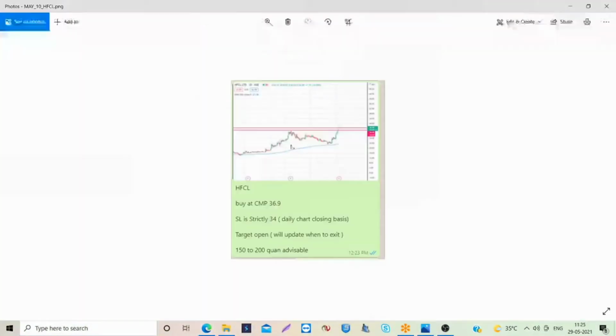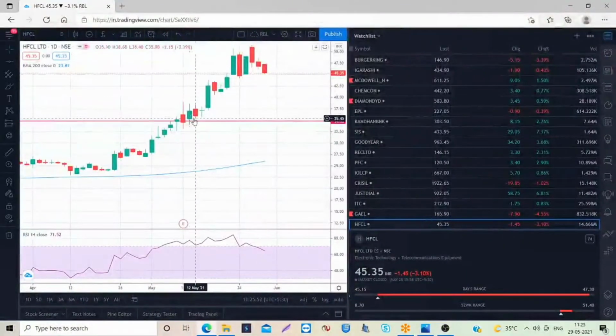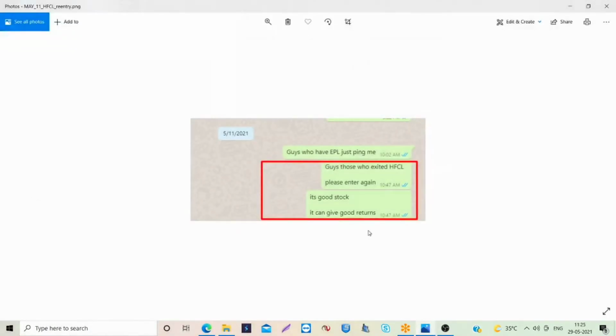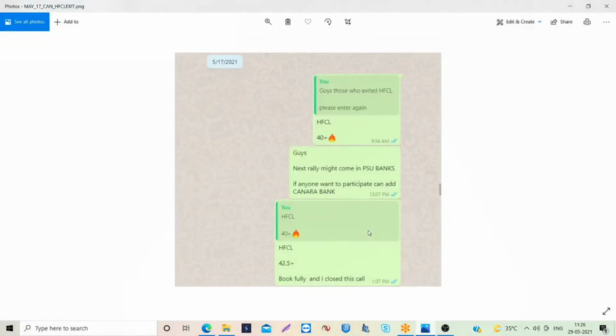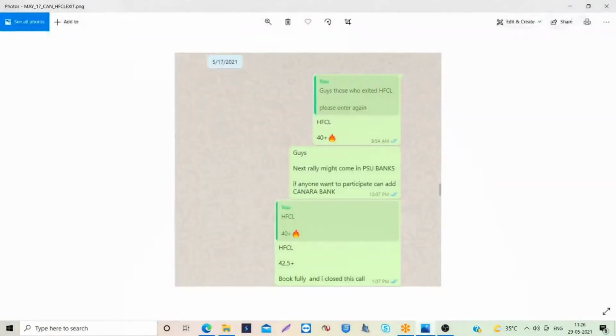On the very next day, we again realized that the stock has potential to go upside, so we posted in the group asking people to enter again. We bought somewhere around 35 at the low level. We held this stock for about 4 days, and on the 17th we exited. Within 6 days we got a good rally, and we finally booked at 42.5.